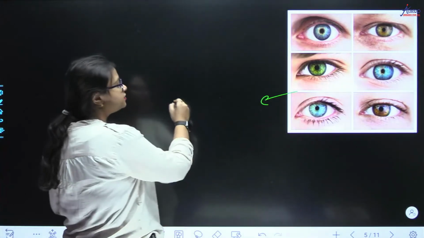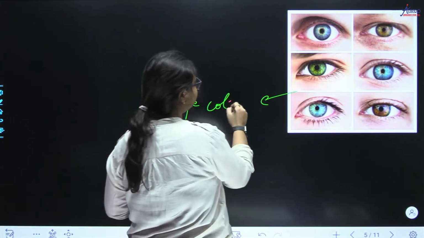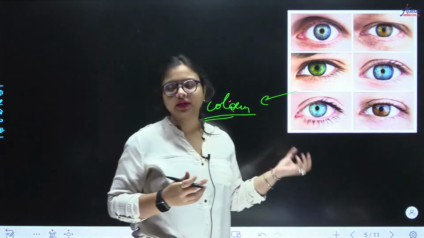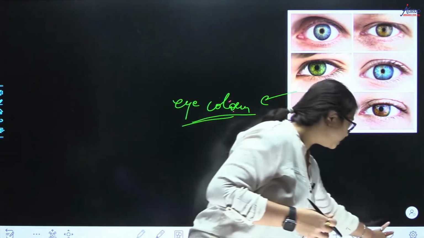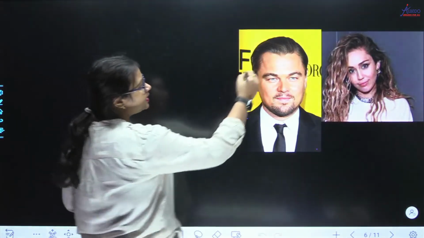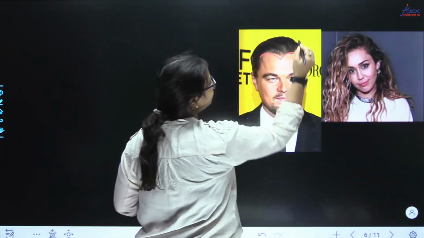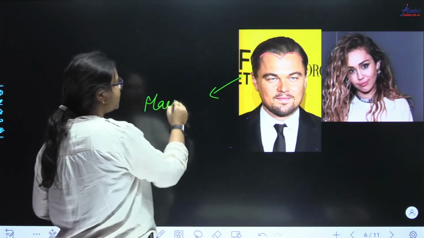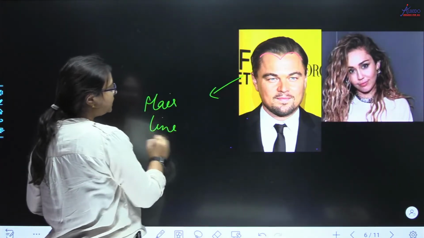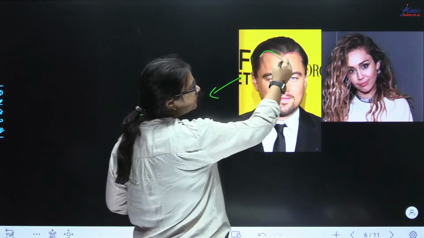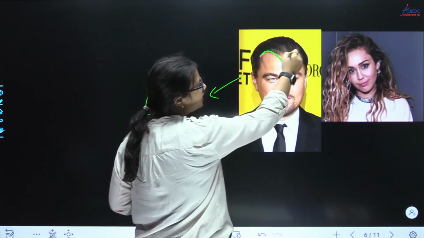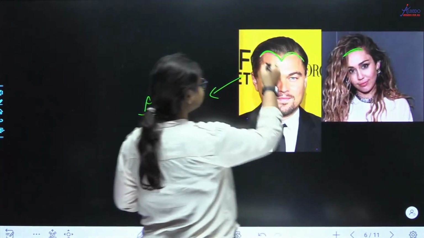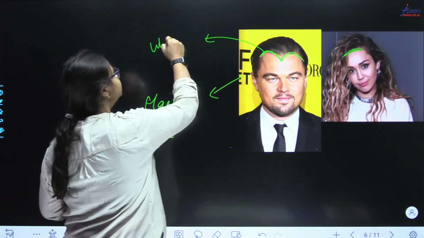Okay, now this is again very beautiful picture. These are the various types of eye color. है ना? How many types of eye color do you know? Brown, black, green, hazel, etc. Next, this is again an example. This is what is called as widow's peak. ठीक है? This is of hairline. ठीक है? Hairline कैसा हो सकता है? Widow's peak. किसी का आपने देखा होगा. There is an angle like this which is formed, and some people have got a straight hairline. ठीक है? So this is what is called as widow's peak.